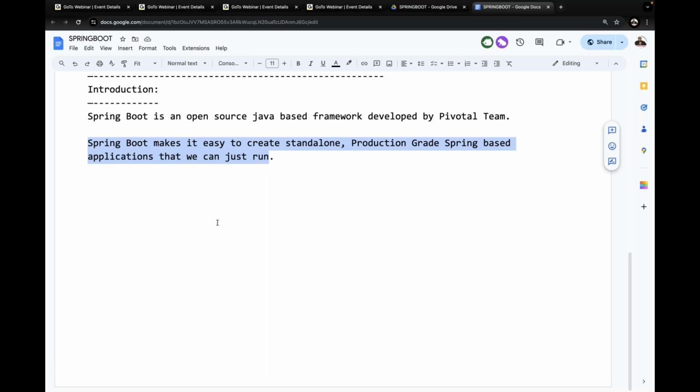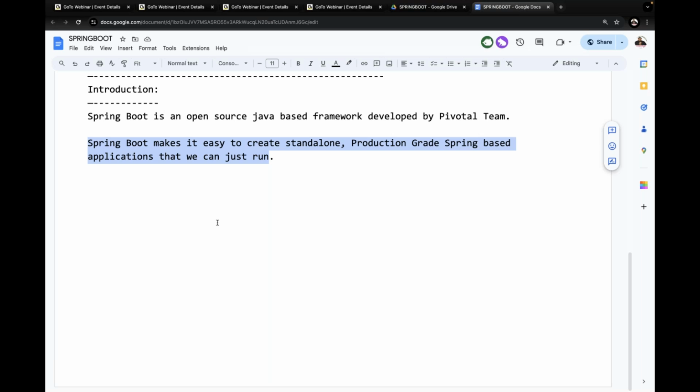Understand my point? Along with our project, if we add this kind of administrative tools, administrative things, then that is nothing but production grade. That is the production grade Spring Boot, Spring based application. Production grade application in the sense that the application should be ready to deliver to the respective clients. In general, if you prepare a project, along with that project we have to provide some kind of administration dashboard. Along with this project, if we provide some administrative tools, then that is the production grade application that we are going to deliver to the respective clients. That's the meaning of production grade.